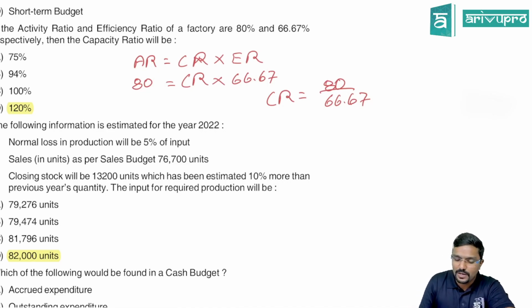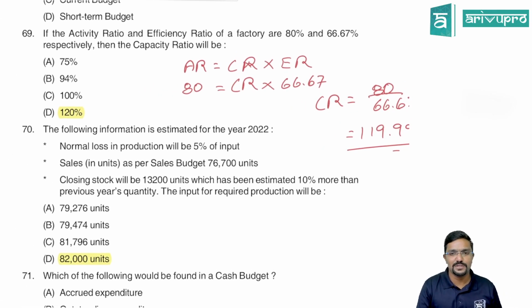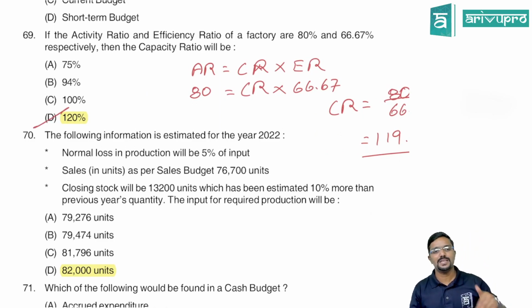So you will get 119.99, when I do into 100. So they have just given the answer rounded off as 120. What should be the answer? 120. Actually, when we calculate, we get 119.99, which we have to round off to 120%.